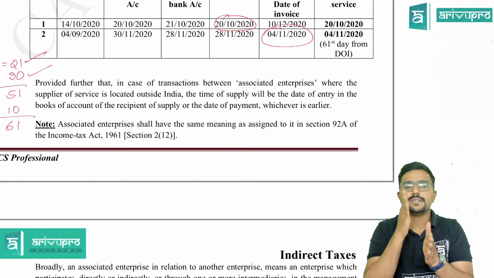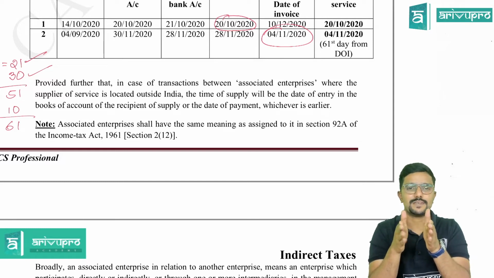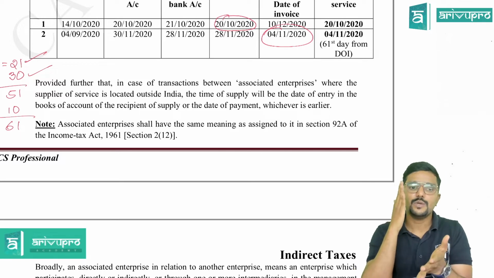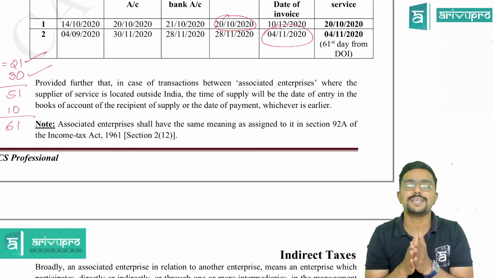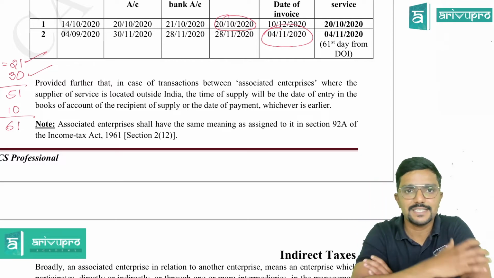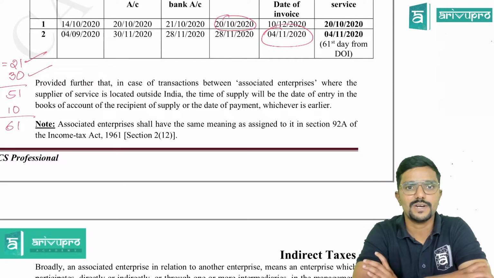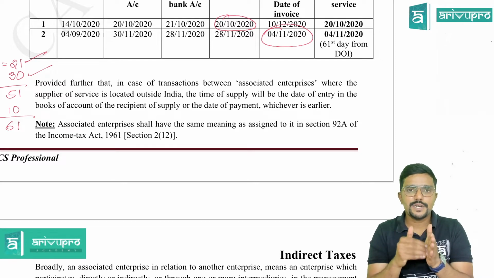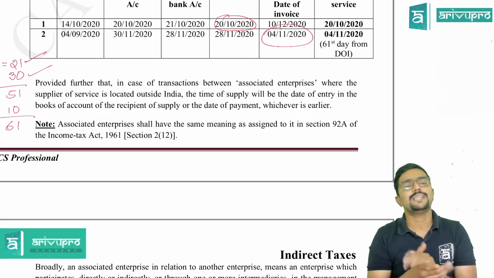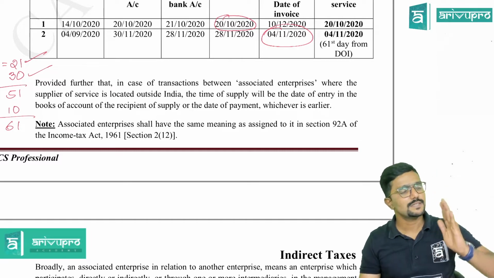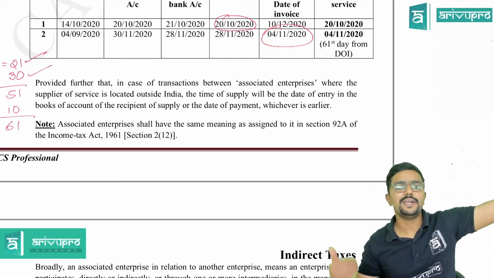Sir, what is it? See, there is a transaction between associated enterprises. Associated enterprise means one person is controlling the other. AE. Actually, what is associated enterprise is defined in the Income Tax Act. We would be covering it in our part 2, which is direct tax and international taxation. What is associated enterprise, what is international transactions and all, we'll be learning there. But as of now, associated enterprise means one of them is controlling the other, whether directly or indirectly.